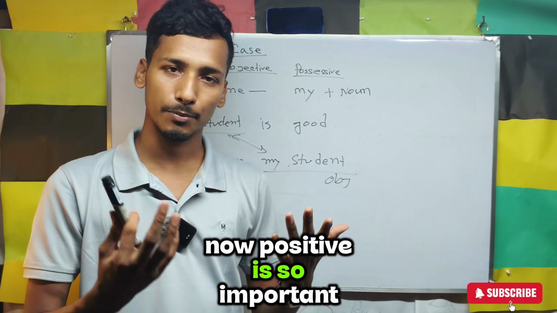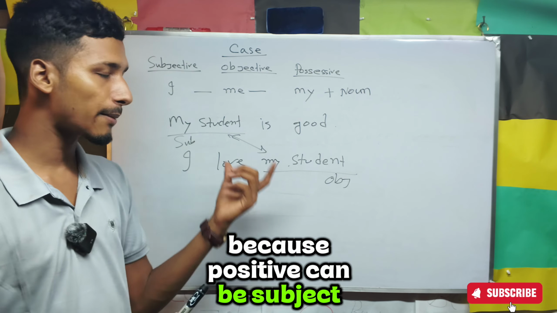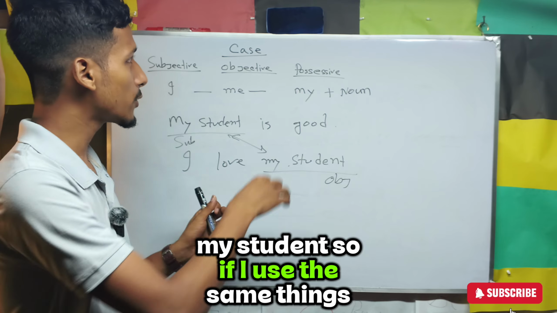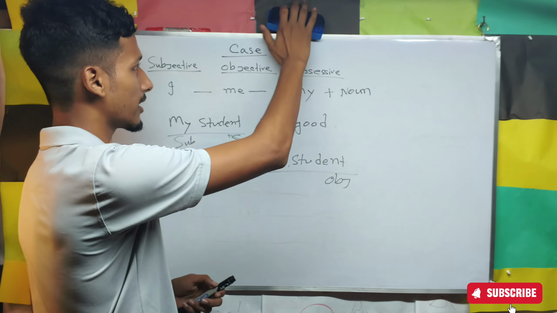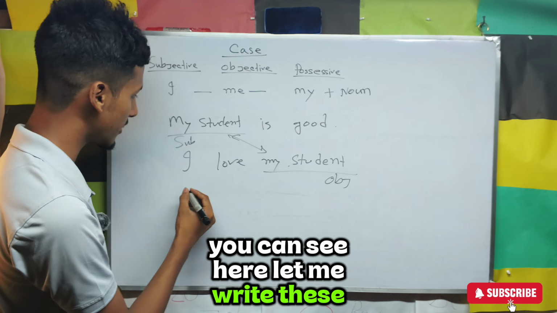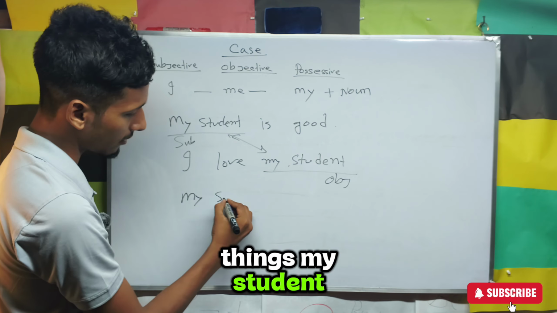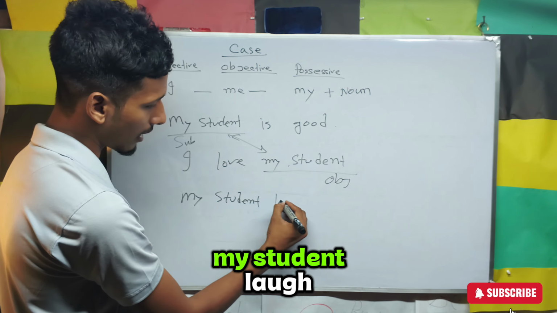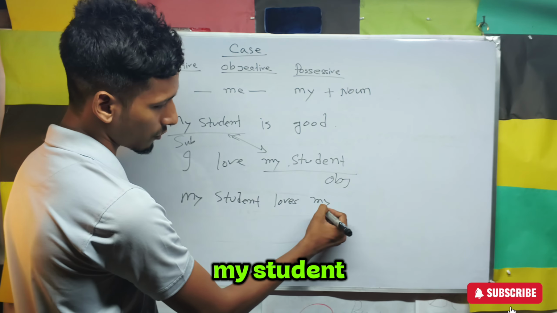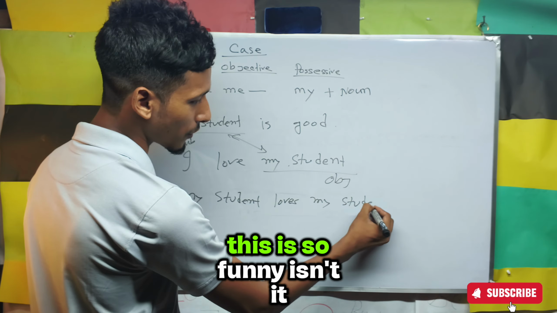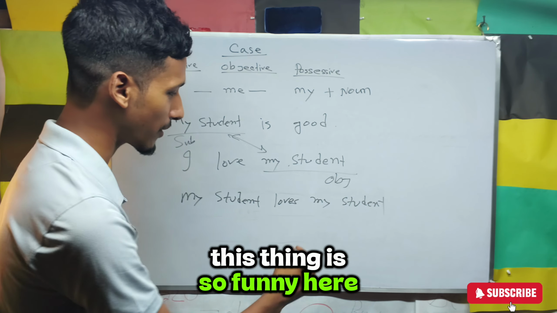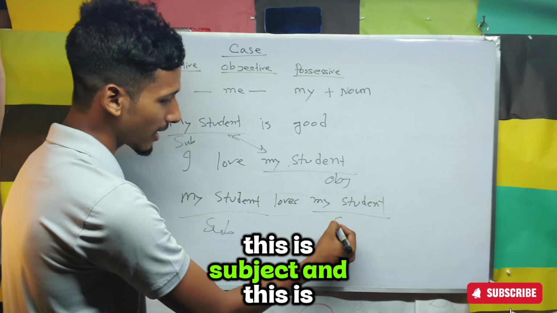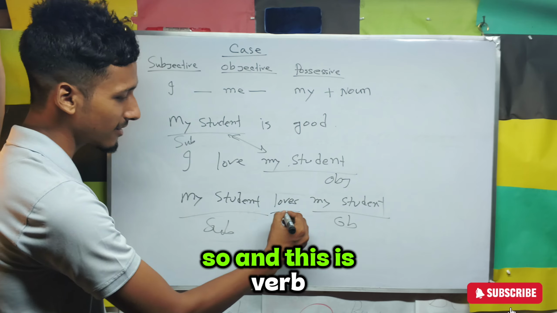Now possessive is so important. Why? Because a possessive phrase can be subject, and it can be object. Okay. My student. So if I use the same thing here, you can see. Let me write these things. My student loves my student. This is so funny, isn't it? Here, my student and my student. This is subject and this is object. And this is the verb.